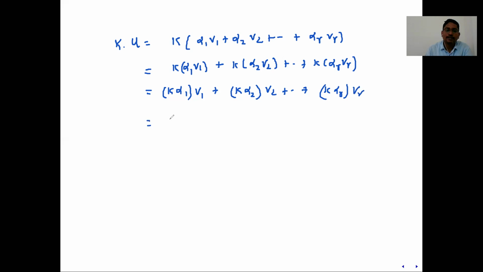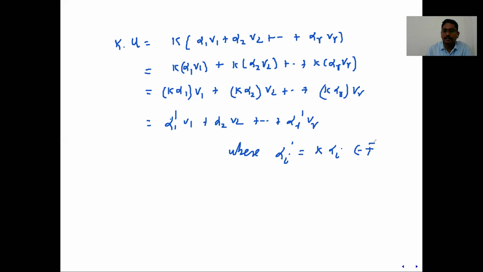And you can call it alpha 1 dash v1 plus alpha 2 dash v2 and so on, alpha r dash vr, where alpha i dash is k into alpha i. k is a scalar, alpha is a scalar. As a scalar means field, multiplication is closed in the field.